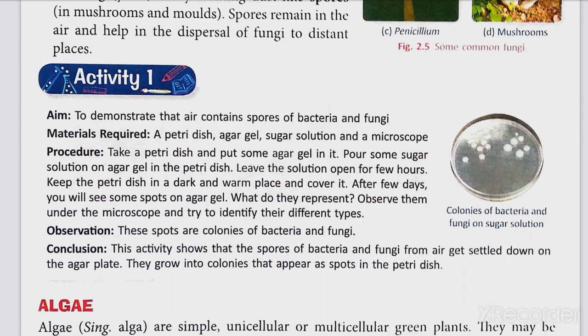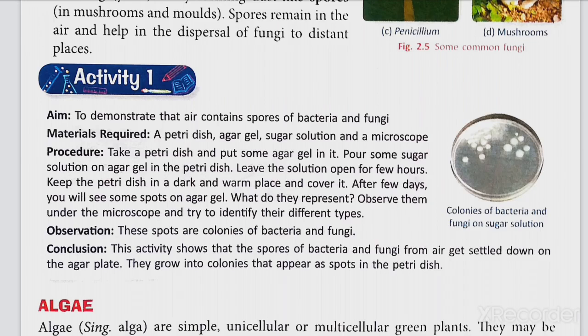So, what do we conclude by studying this activity? This activity shows that the spores of bacteria and fungi from air settle down on the agar plate, and they grow into colonies that appear as spots in the petri dish. So you have served agar gel and sugar solution in the petri dish. This is the nutrition medium for the bacteria and fungi to utilize and to grow.